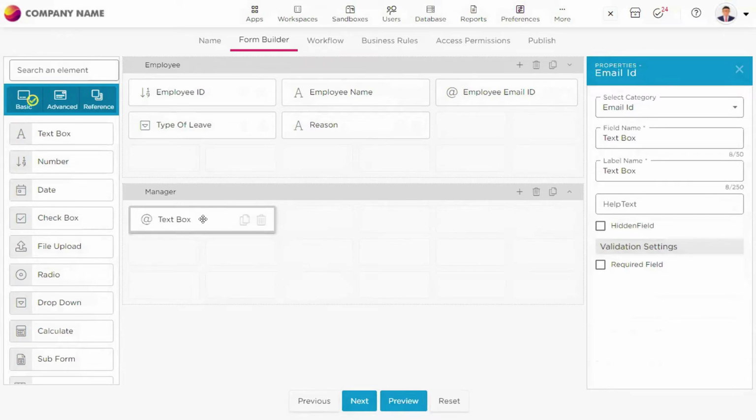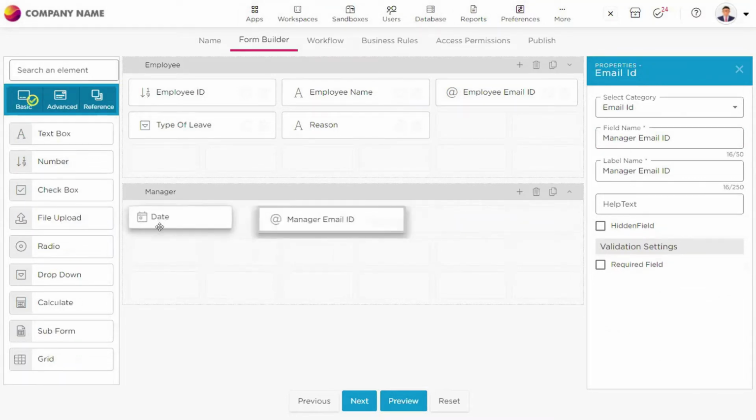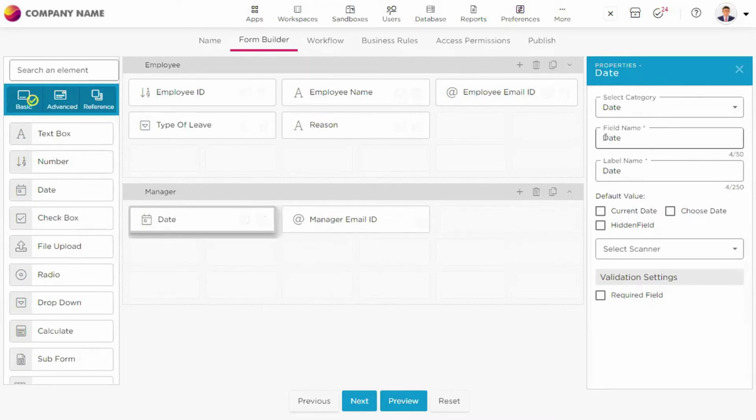So for a manager, I want to get the manager email address. So I need the email ID of the manager. Manager email ID. And once we get the manager email ID, we need the date of approval as well. Yes, in the employee section we forgot. For the employee also, he should apply for a date as well, right?